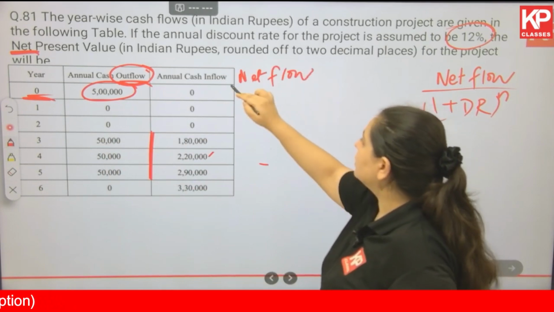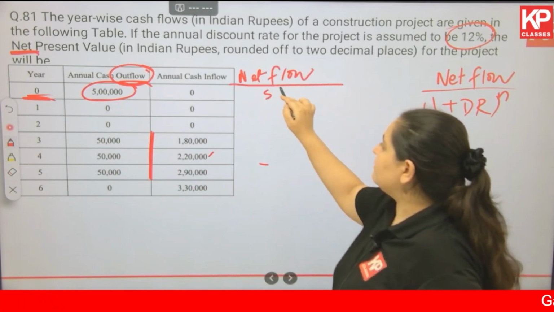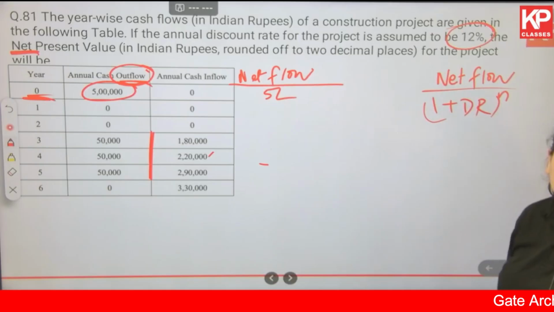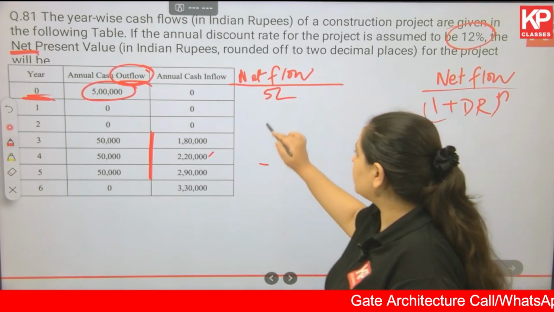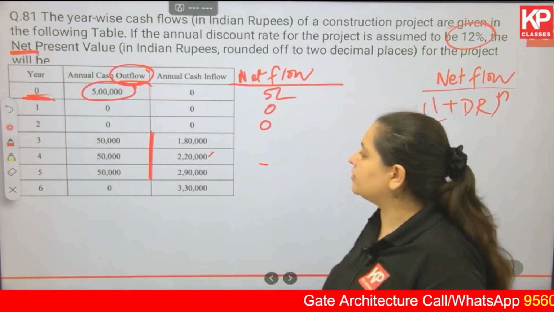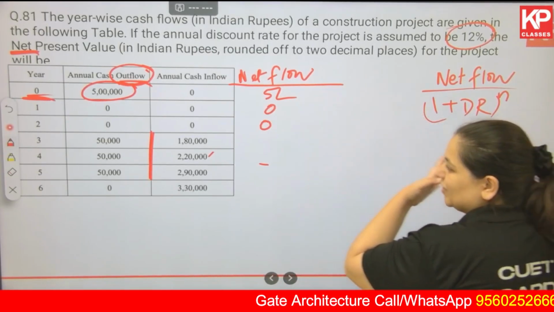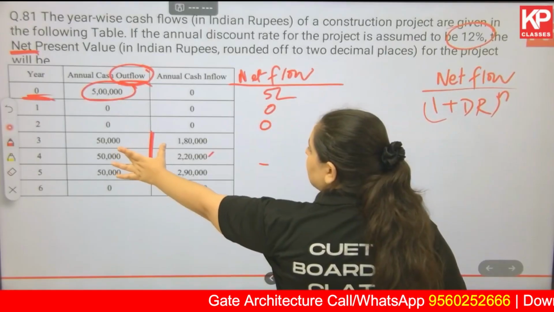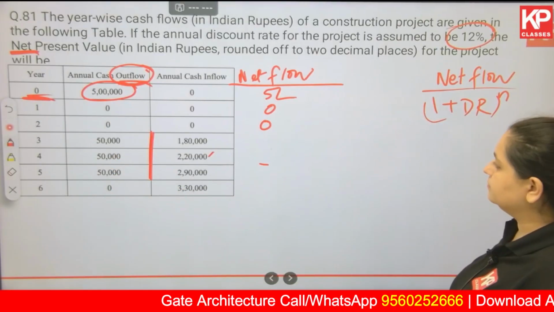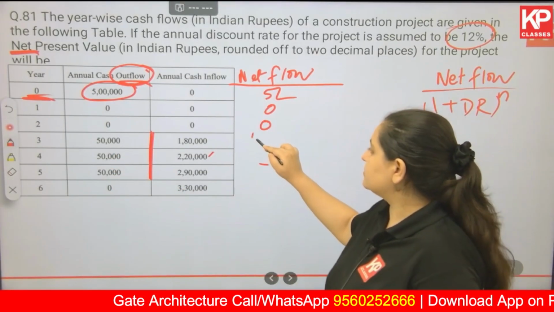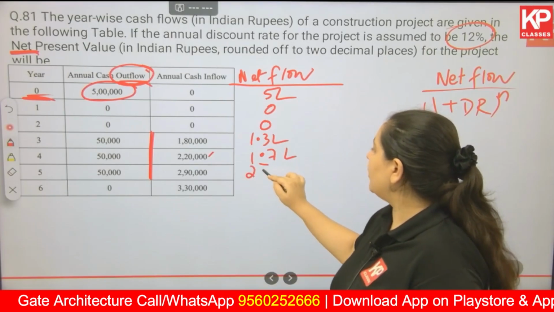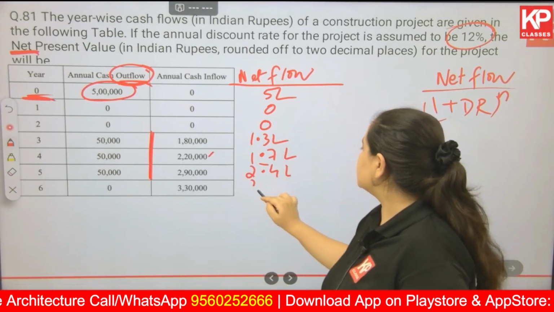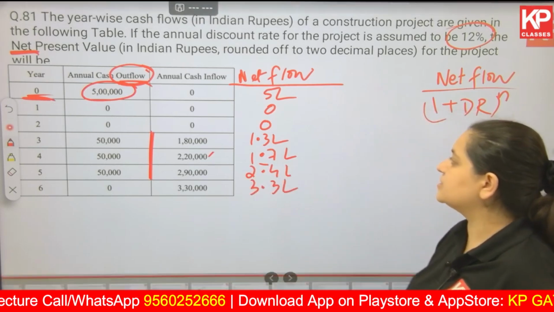Net flow, this is 5 lakhs over here, which is actually not flow, net flow नहीं है वो, it is your capital investment only, ठीक है. But let's take that into consideration. Then you have 0, then you have 0. Net flow for this year will be the difference between these two, that is 180 minus 50. So this is 1.3 lakhs, then you have 1.7 lakhs, 2.4 lakhs, and this is 3.3 lakhs, ठीक है. This is your net flow.